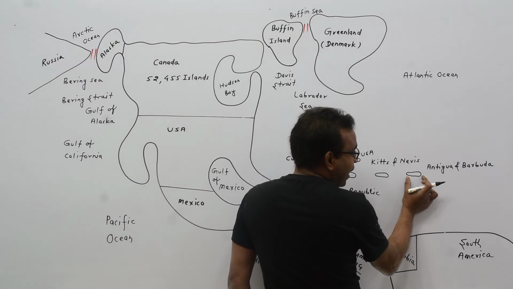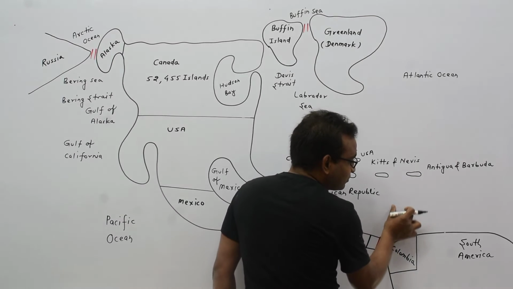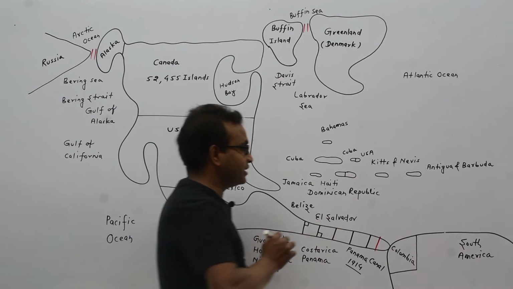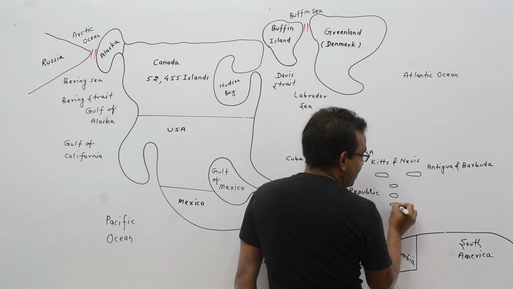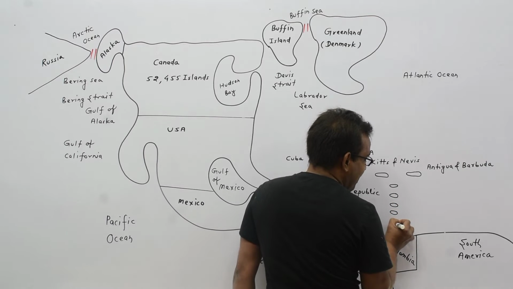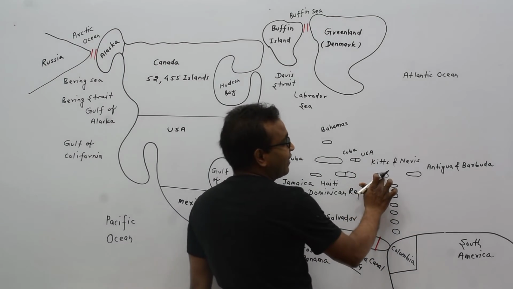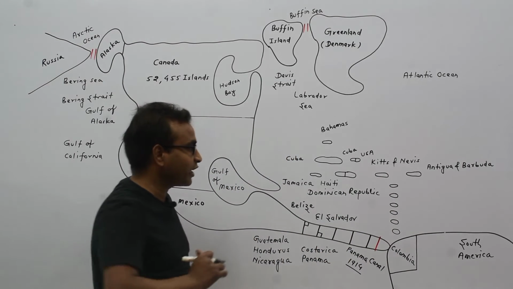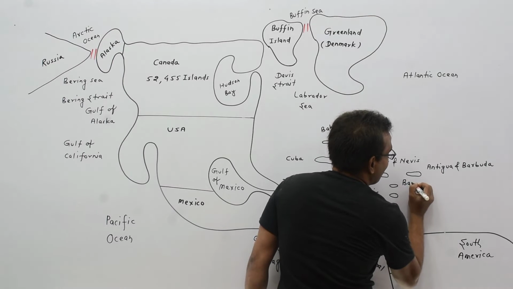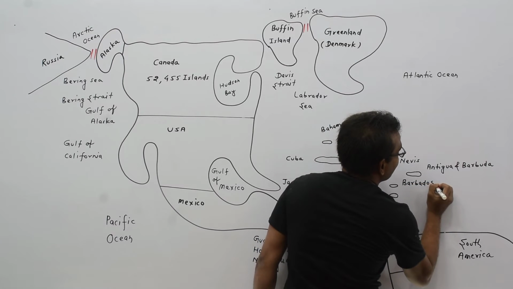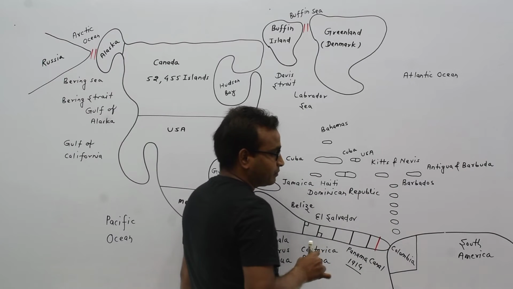Below Antigua and Barbuda and below Kitts and Nevis, there are 6 continuous countries: 1, 2, 3, 4, 5 and 6. Look at here. This first country is known as Barbados.